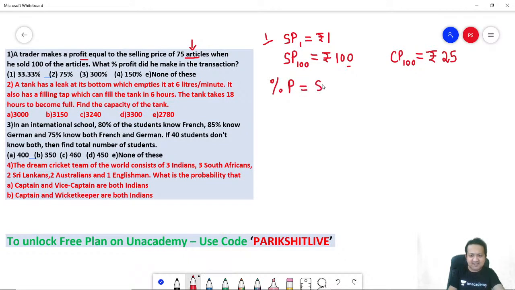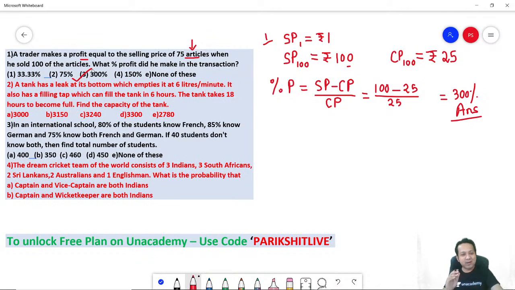Percentage profit is SP minus CP divided by CP into 100. So you have 100 minus 25 divided by 25. Correct? So 75 by 25, how much is it? 300%. That's your answer. Perfect. Option 3. Got it? Easy one.